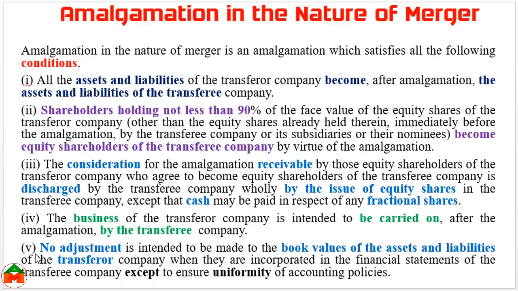And the 5th condition is no adjustment is intended to be made to the book values of the assets and liabilities of the transferor company by the transferee company. That means the transferee company cannot change the book values of the assets and liabilities of the transferor company, but there is an exception. Whenever there is a necessity to maintain uniformity of accounting policies, in that case you can change, but generally no adjustment could be made to the book values of the assets and liabilities of the transferor company.